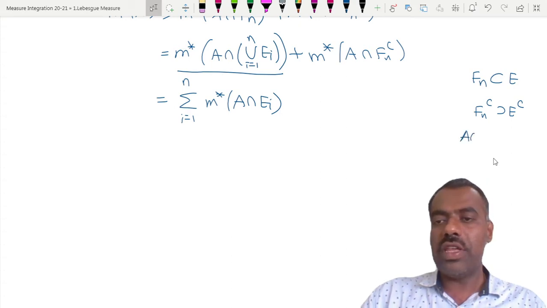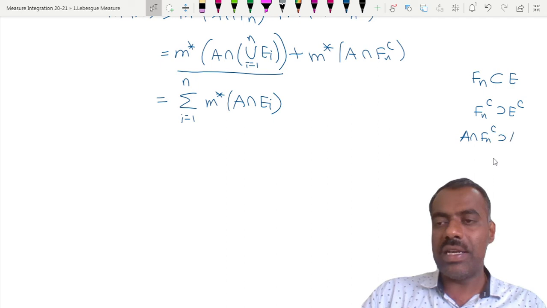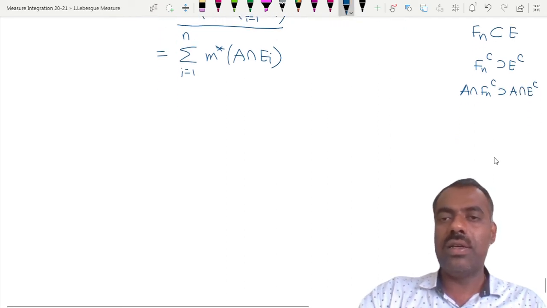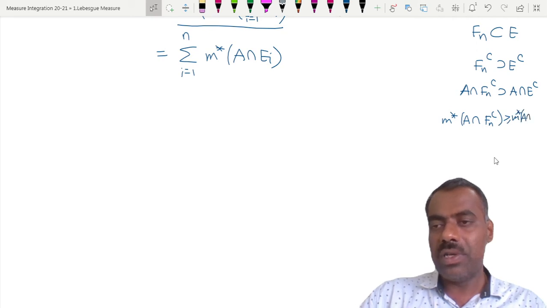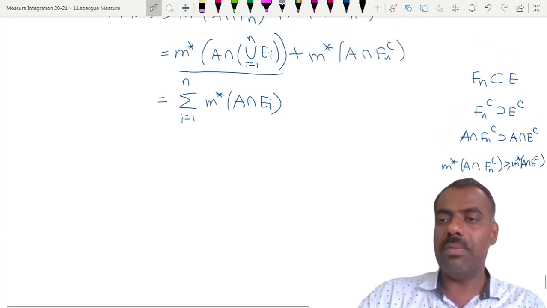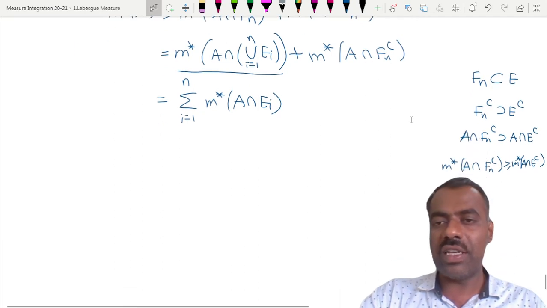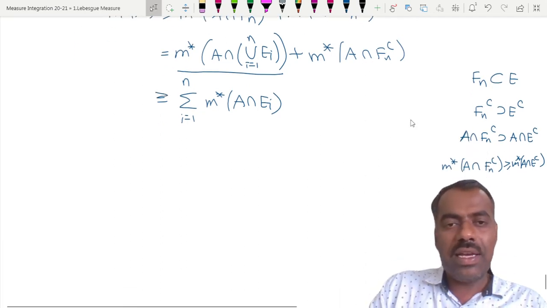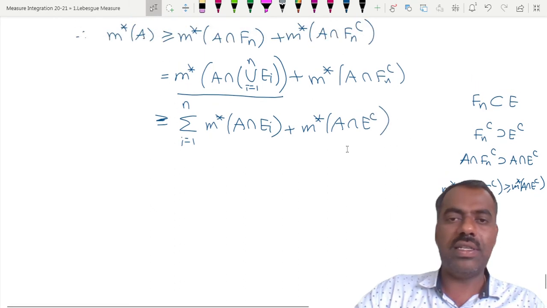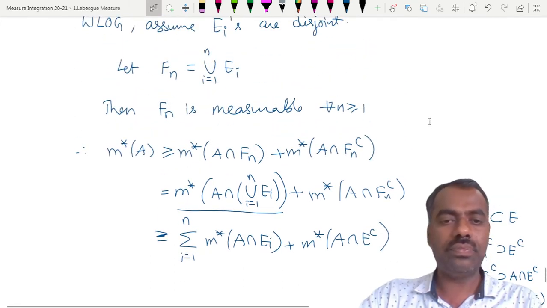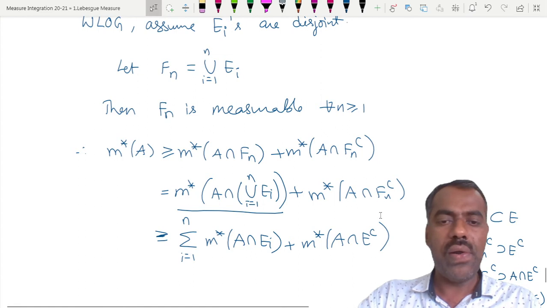So therefore A intersection Fn complement contains A intersection E complement. By using the monotonicity property, m star of A intersection Fn complement is greater than or equal to m star of A intersection E complement. Is this clear? So this m star of Fn complement can be replaced by greater than or equal to m star of A intersection Fn plus m star of A intersection E complement. Is this clear? Yes or no? So this is true.